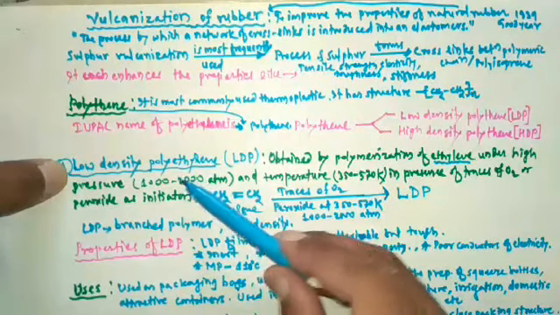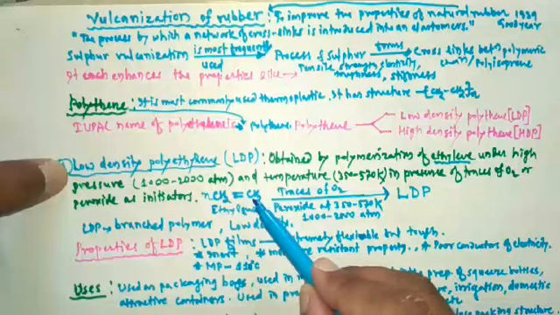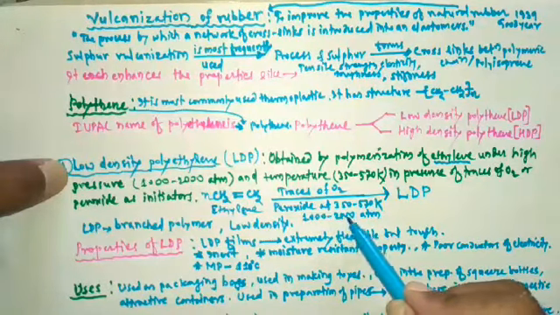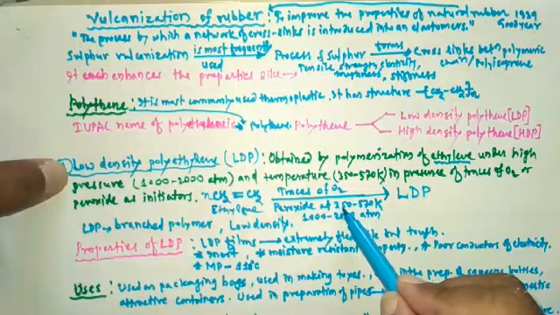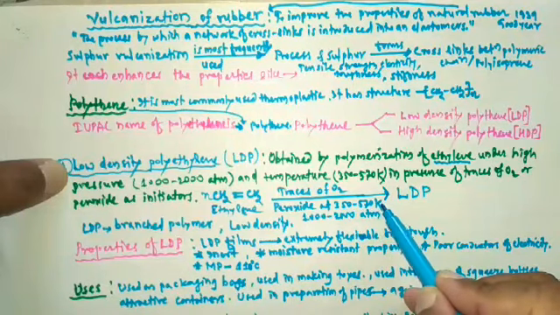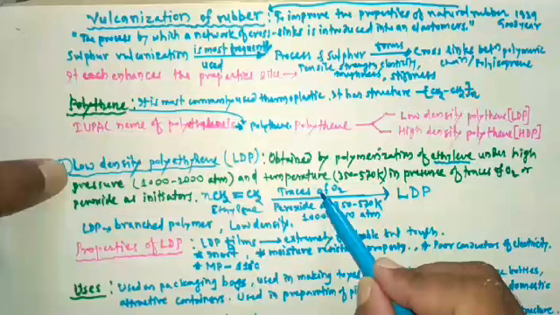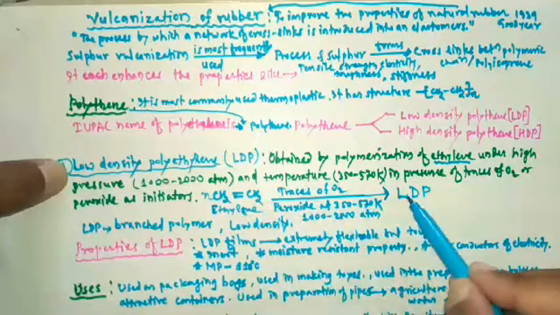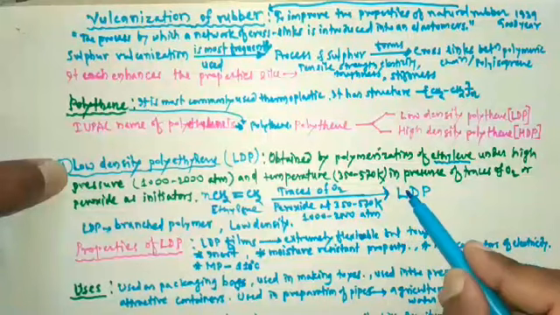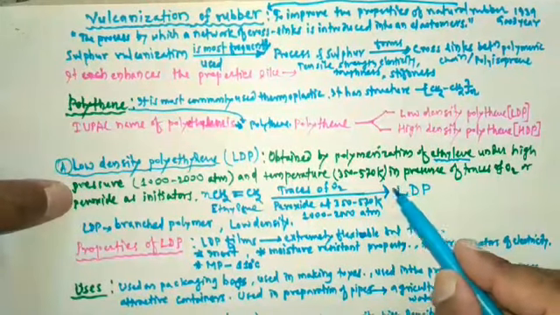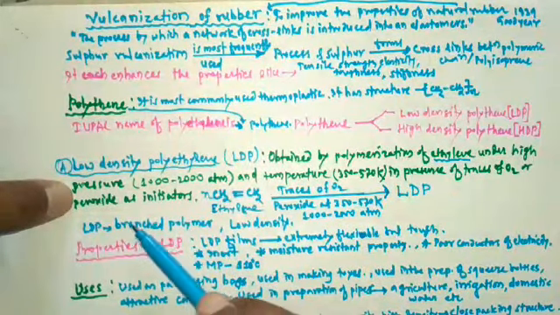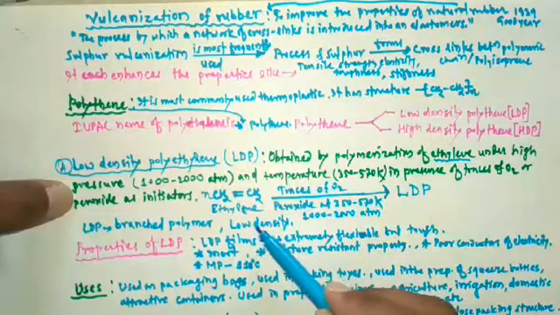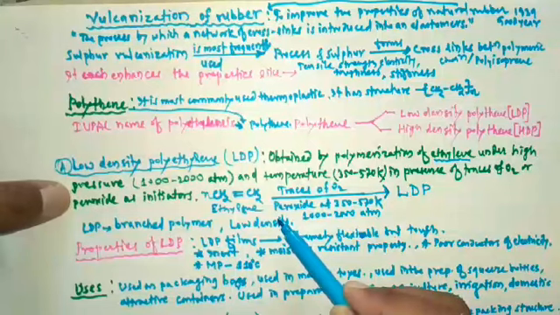Low density polythene can be obtained by polymerization of ethylene under high pressure, that is 1000 to 2000 atmosphere, and high temperature 350 to 570 Kelvin, in presence of traces of oxygen or peroxide. Then polymerization of ethylene takes place and formation of LDPE takes place. These LDPE are branched polymers. That's why they have low density.